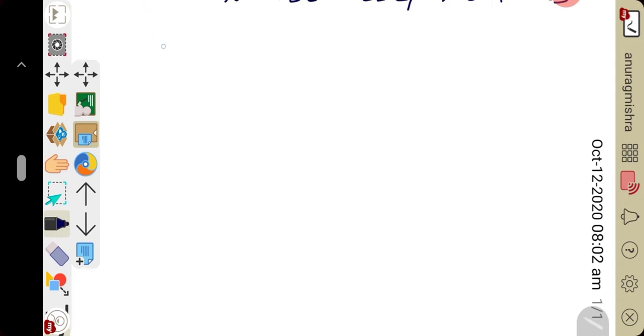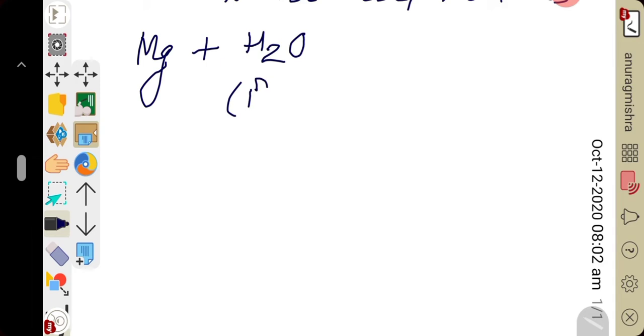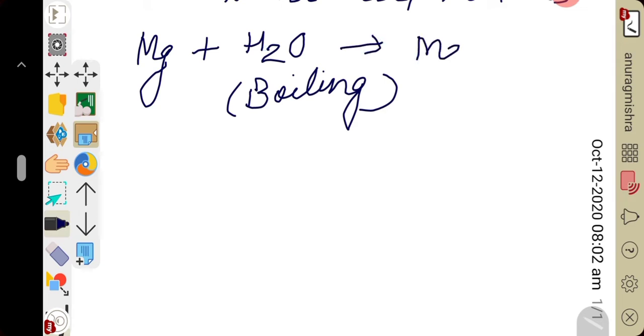So for a metal like magnesium, when magnesium reacts with boiling water, it forms magnesium hydroxide and hydrogen gas. So the reaction of magnesium with boiling water, in bracket here downside you can write boiling water, produces magnesium hydroxide, and hydrogen gas liberates. So when magnesium reacts with boiling water, it forms magnesium hydroxide.